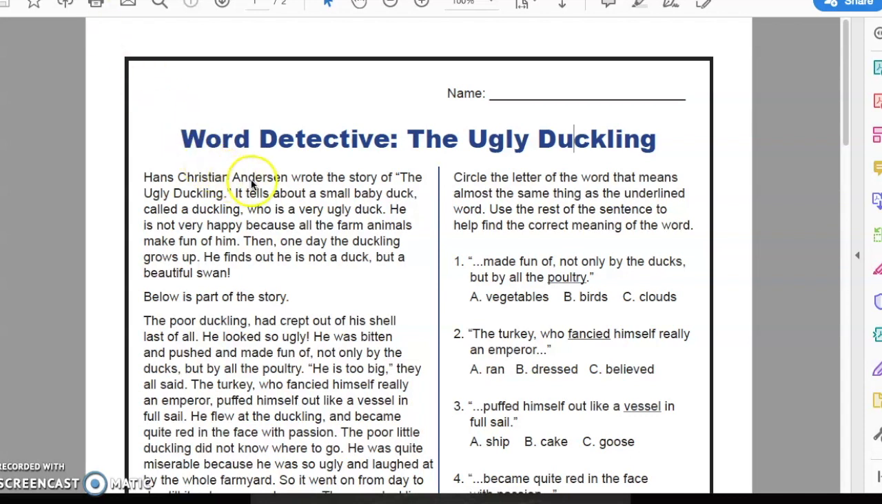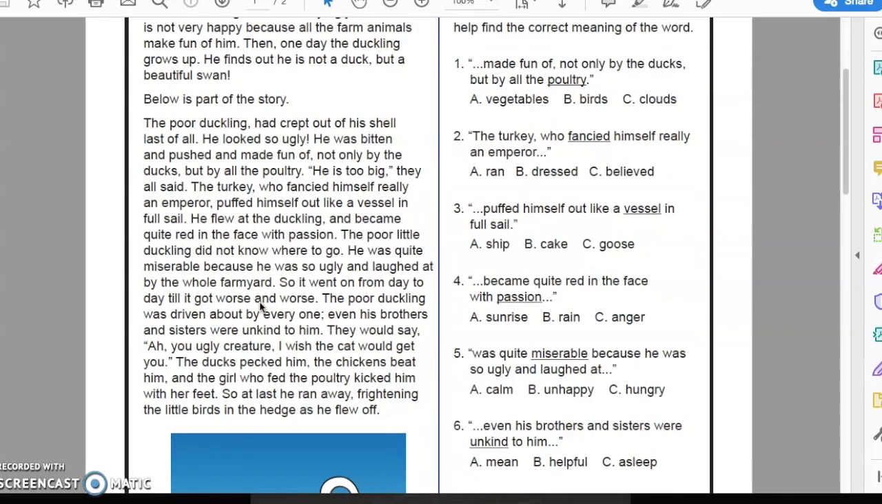Hans Christian Andersen wrote the story of the ugly duckling. It tells about a small baby duck called a duckling, who is a very ugly duck. He is not very happy because all the farm animals make fun of him. Then one day the duckling grows up. He finds out he is not a duck, but a beautiful swan. Below is a part of the story.